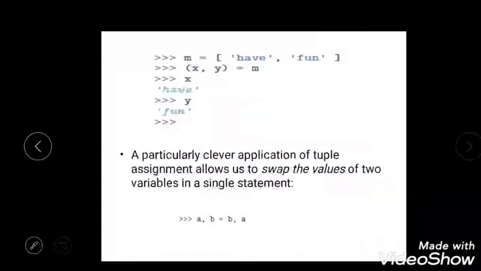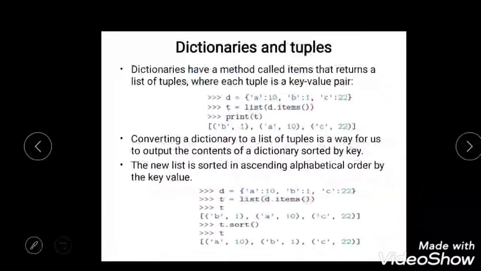At the bottom you can see a simple swap example, a, b equal to b, a. What I'm trying to do is assign the b value to a and the a value to b. I don't need to write a program to do swapping. I can do the swap directly, a, b equal to b, a, using this logic. Next, dictionaries and tuples.